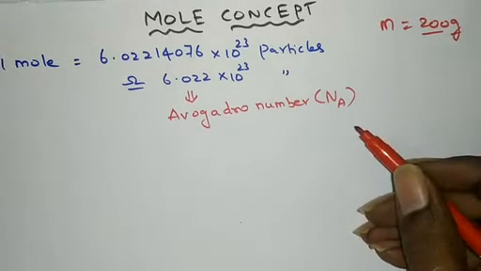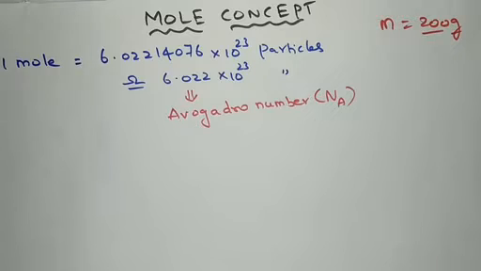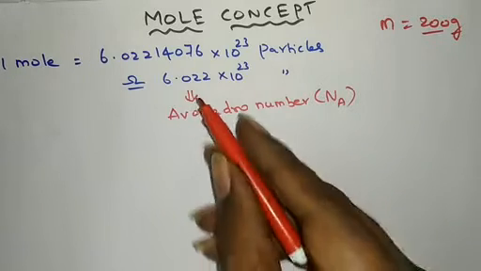This is like 1 dozen means 12. 1 dozen of apples is equal to 12 apples, 1 dozen of bananas is equal to 12 bananas. Similarly, 1 mole of substance contains this much of particles, Avogadro number of particles.